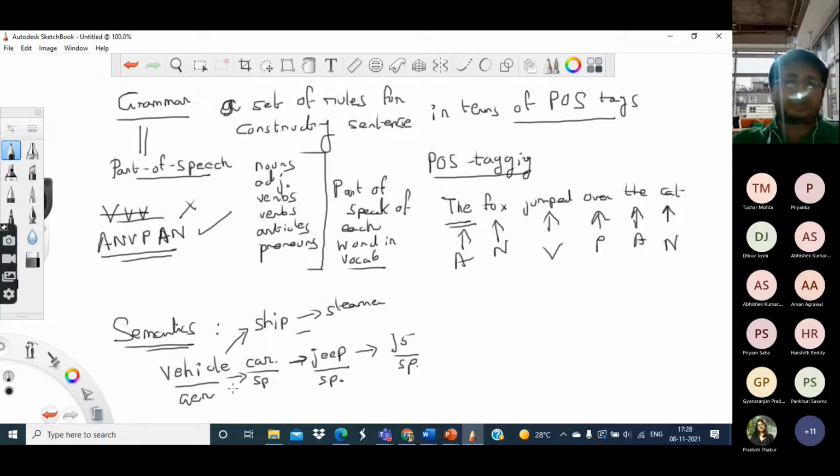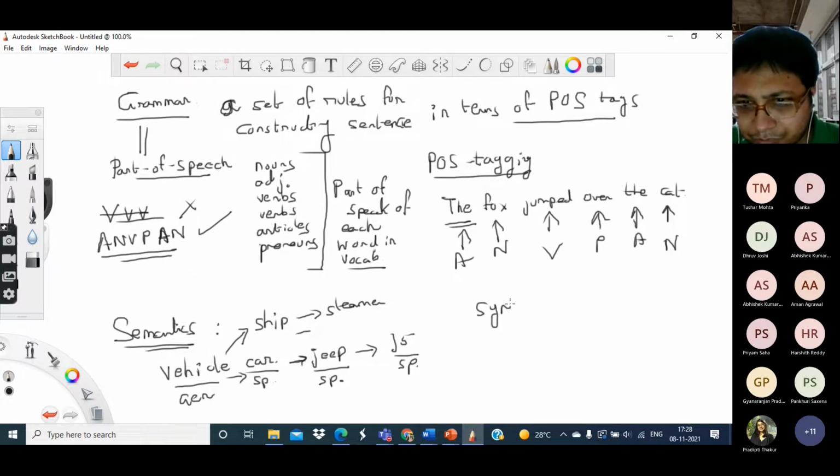So the thing to note here is that these are all words in the vocabulary. Each of them belongs to a particular part of speech tag, and these different words are related to each other according to some kind of relation. There may be synonyms, meaning two words which have the same meaning.